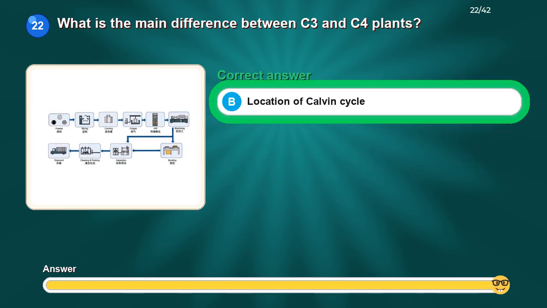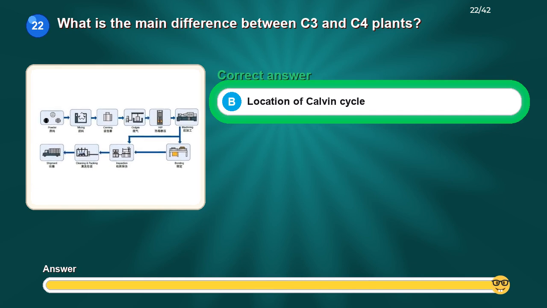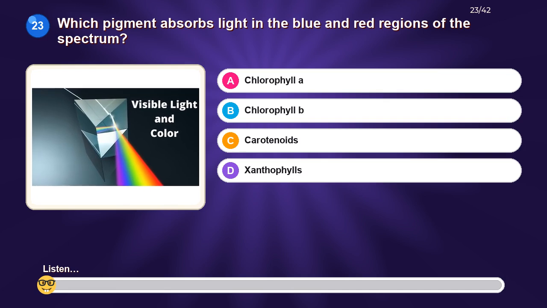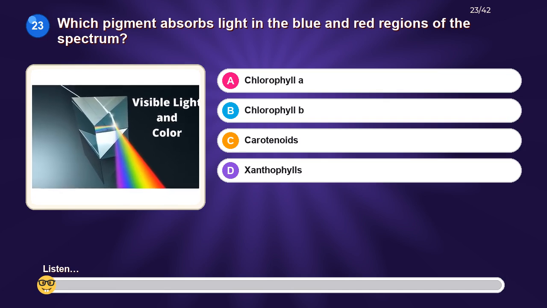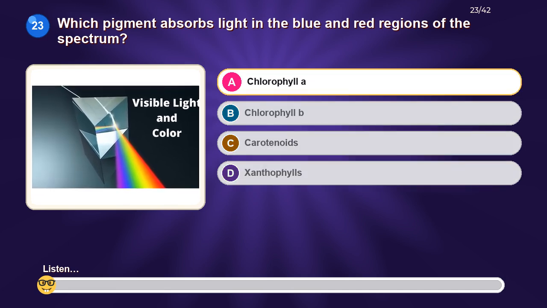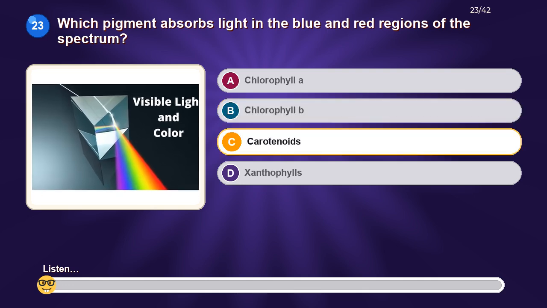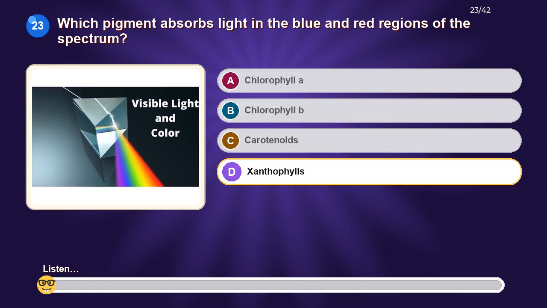The correct answer is location of Calvin cycle. Which pigment absorbs light in the blue and red regions of the spectrum? Option A, chlorophyll A. Option B, chlorophyll B. Option C, carotenoids. Option D, xanthophylls.